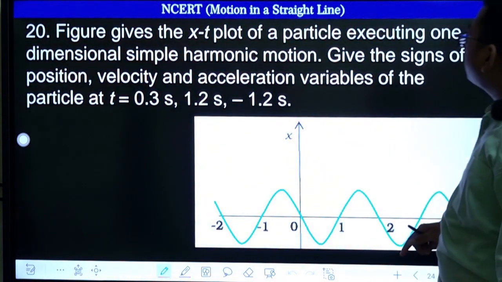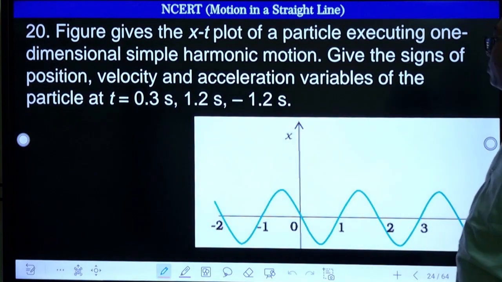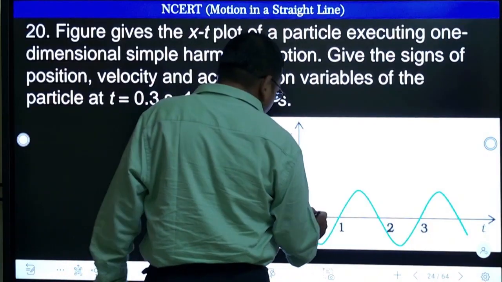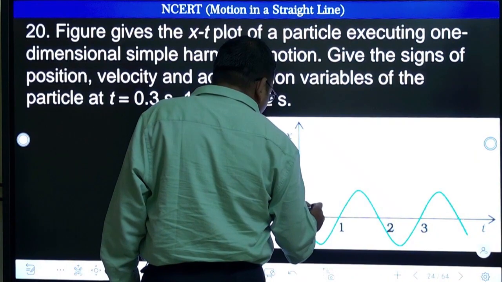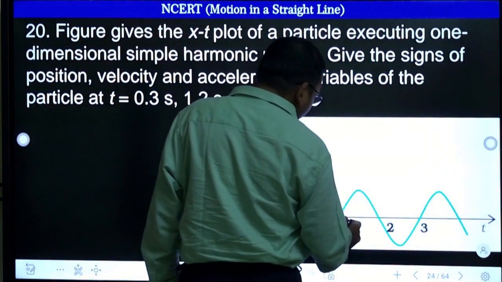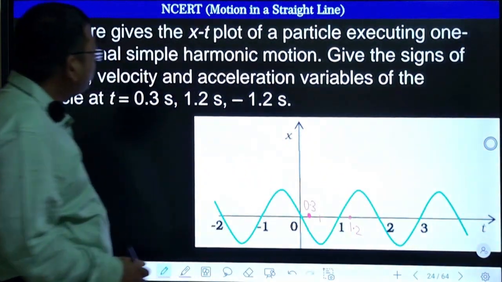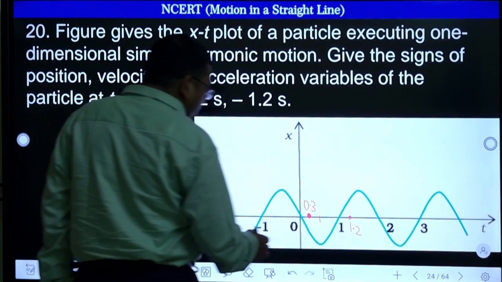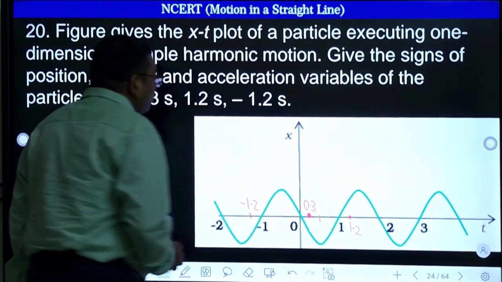Figure gives the x-t plot of a particle executing one-dimensional SHM. This is the SHM graph. Give the signs of position, velocity, and acceleration variables of the particle at 0.3, 1.2, and minus 1.2. 0.3 means somewhere here, because this will be 0.5. 0.3 will be here, right? 0.3 second. 1.2: this will be 1.5, so 1.2 will be here. Minus 1.2 will be where? This is minus 1 and minus 1.2 will be here, right?